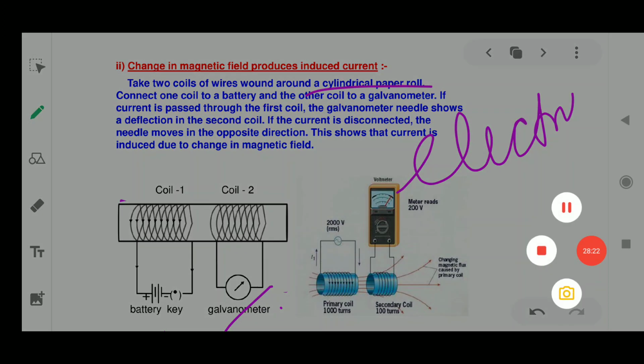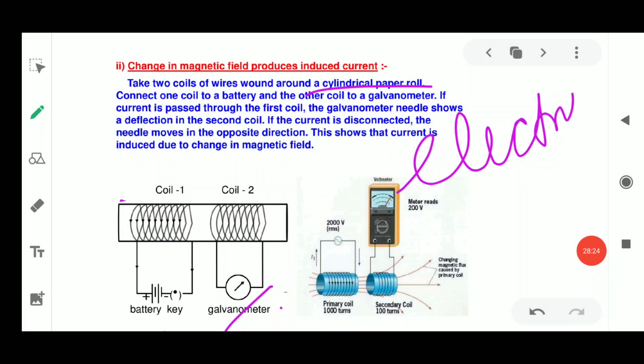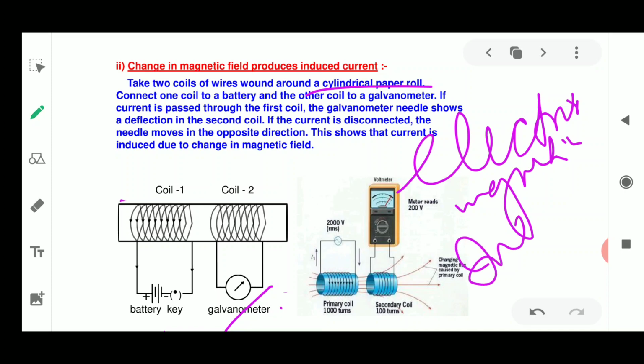Please remember that once the first coil has a current, it is going to influence the second coil. That influenced current is known as induced current, and this process is known as electromagnetic induction.